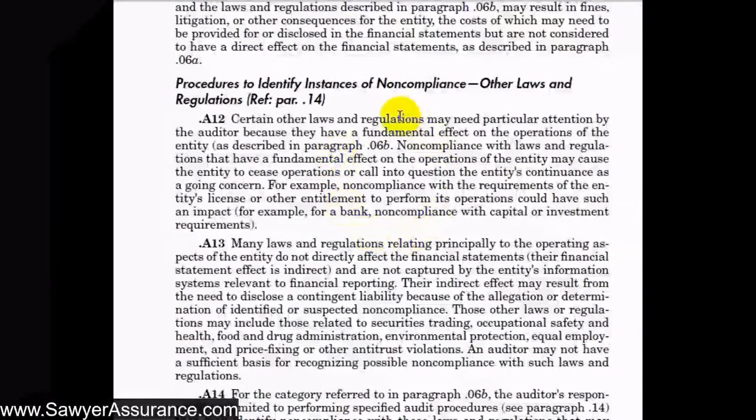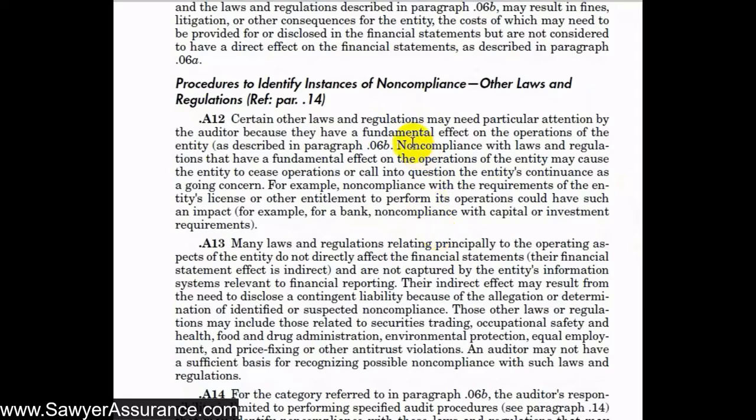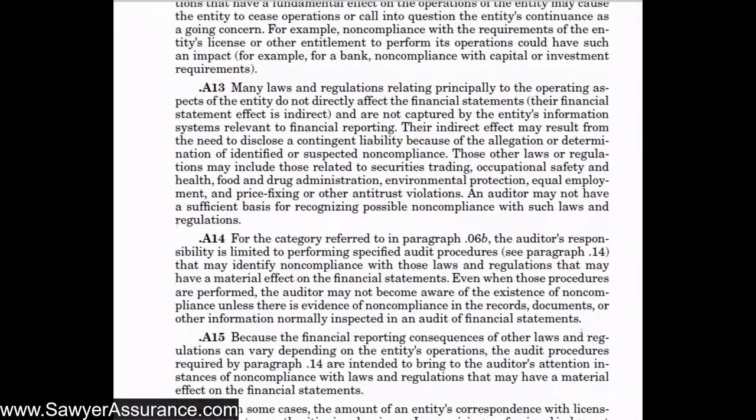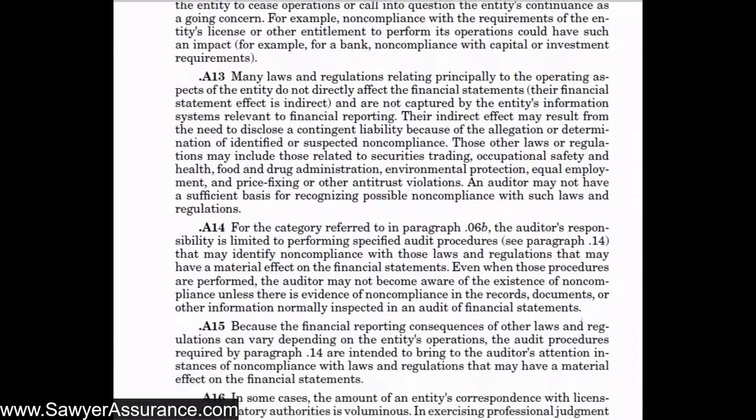And so additionally, some entities may have a major law or regulation that they have to follow in operating their entity, or else they would cease operations. For example, maybe the entity has a license, and if it were to lose that license, it would cease to exist. And in the case of entities that receive federal funds, if the grant were to be taken away from the entity, it may cease to have any revenues. So these are big risks that are related to laws and regulations that the entity falls under, and we need to understand how they need to comply with them, as well as have they been complying with them.